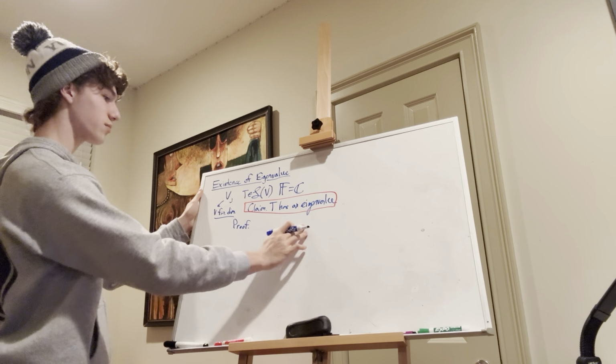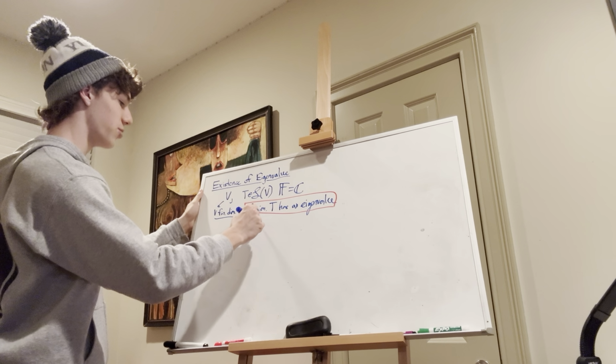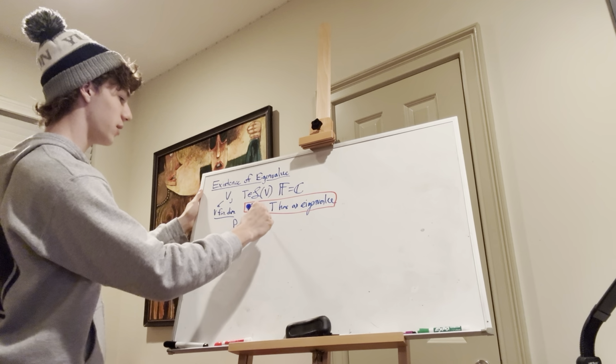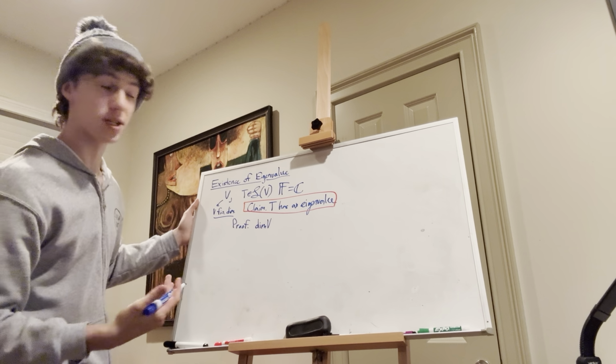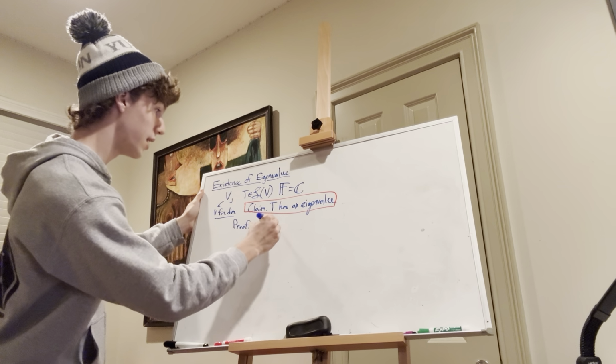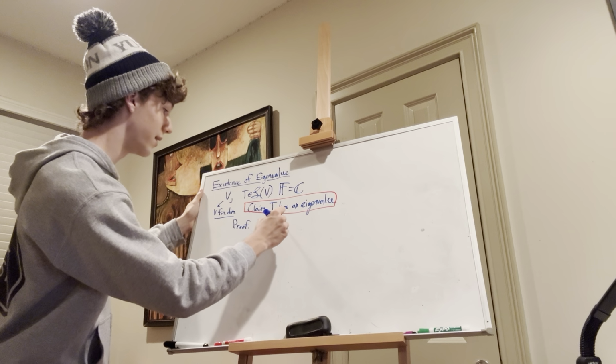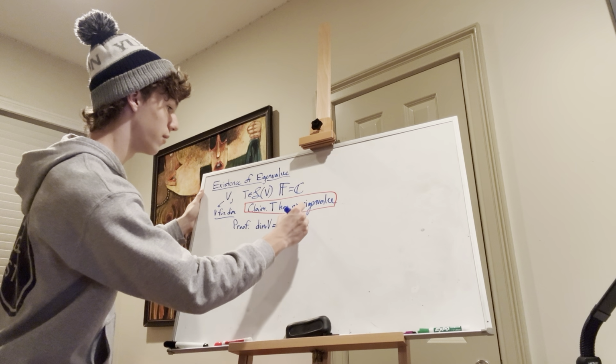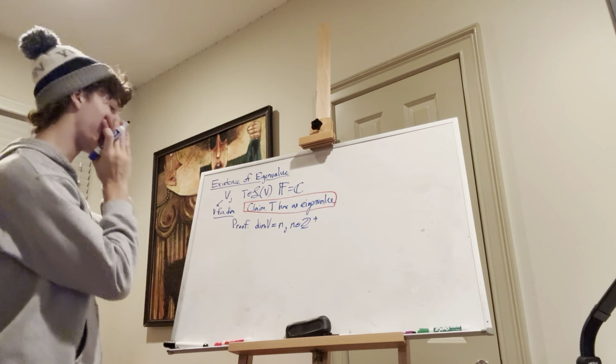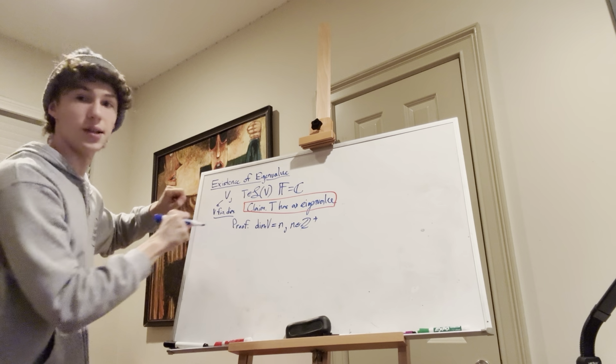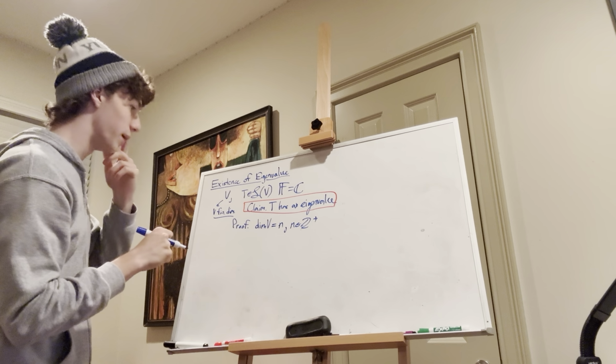So we're gonna assume that the dimension of V, this is where our assumption comes in, that V is finite dimensional, is some n, where n is some positive integer.